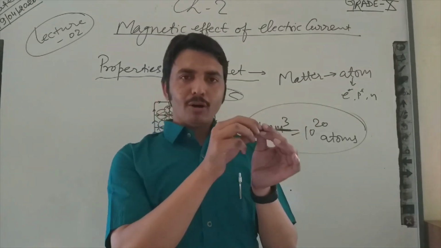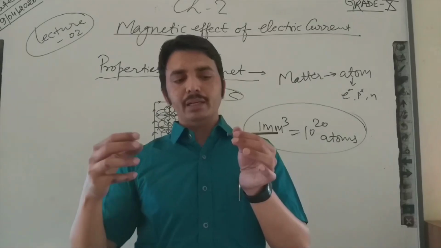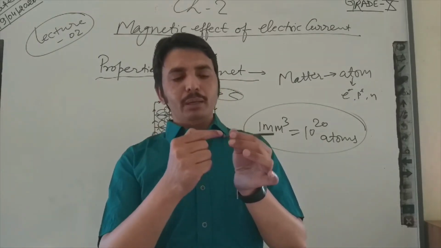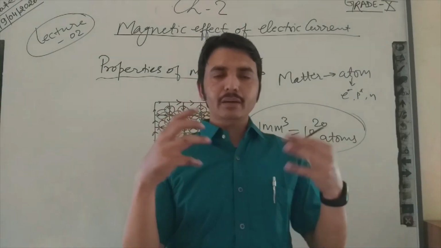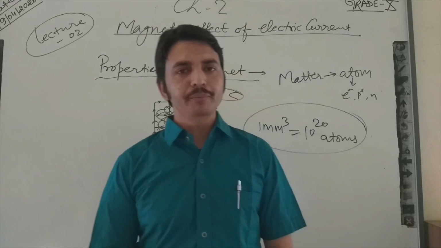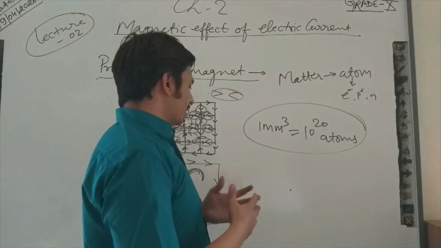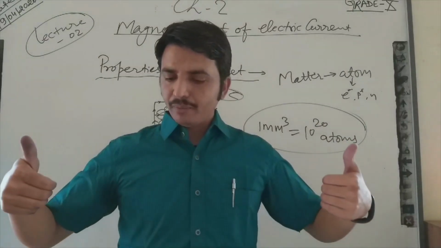And also, if I expose this magnet to another magnet, what will happen? This end's direction of current will be opposite to the other magnet's current direction, then it may attract or it may repel. If the same directions of currents are facing each other, then they will repel.